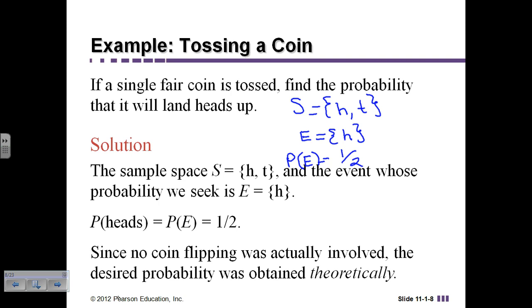Now, if I only flip the coin 10 times, it might not be 1/2. But if I flip the coin 1,000 times, I'm going to end up getting closer and closer to that theoretical answer. And so that's what they talk about when they talk about the law of large numbers. The more times you do something, the more likely you're going to get that theoretical response.